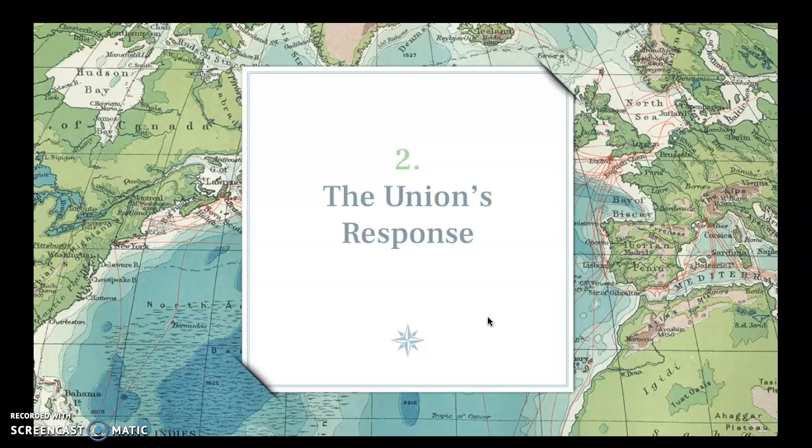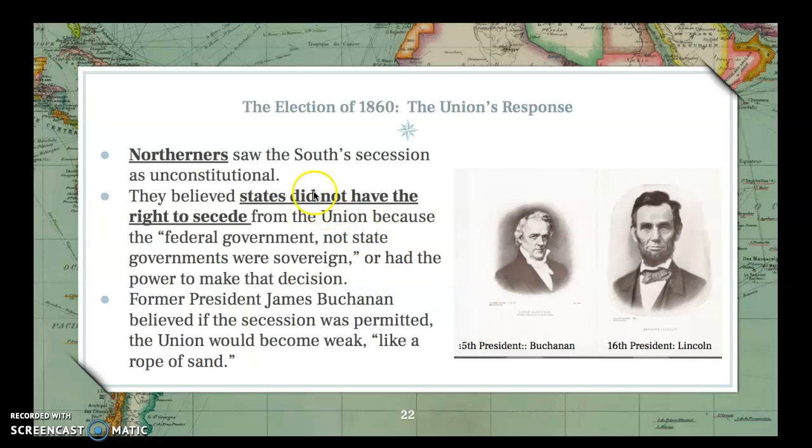So essentially, Northerners saw the Southern secession as unconstitutional, and they believed that states did not have the right to secede from the Union because the federal government, not state governments, was sovereign or had the power to make that decision. So here's one thing that people kind of lose in the study of this. This is all happening in December of 1860.